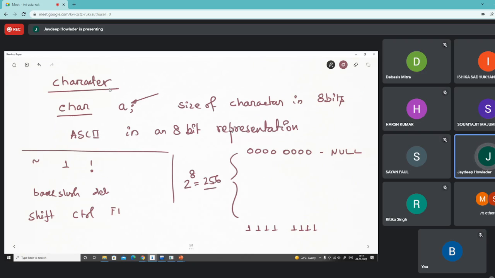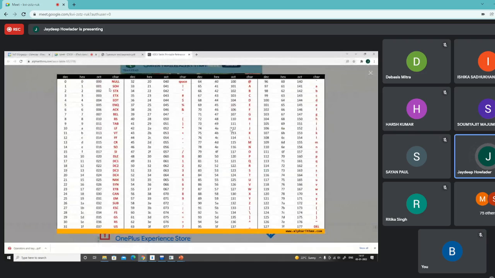So characters on your keyboard are divided into three categories: one is printable, another is non-printable, and another is control. All these are fitted into an 8-bit character representation, which is called ASCII. On the left hand side of this table, we find that 0 to 31, the first 32 representations, are not printable. They are the control symbols, and the rest are the printable symbols.